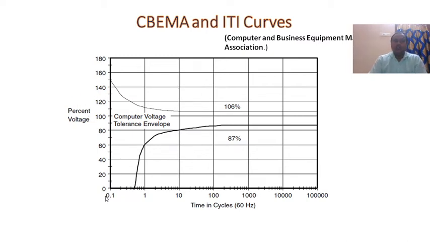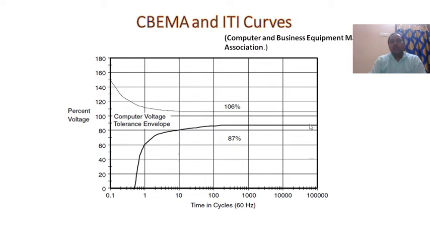So if the time period is below one cycle, the voltage starts from 0, rises up to 80 and then increases to 87 percentage.